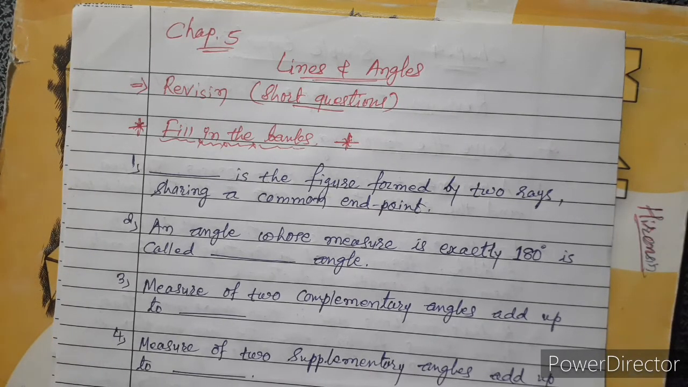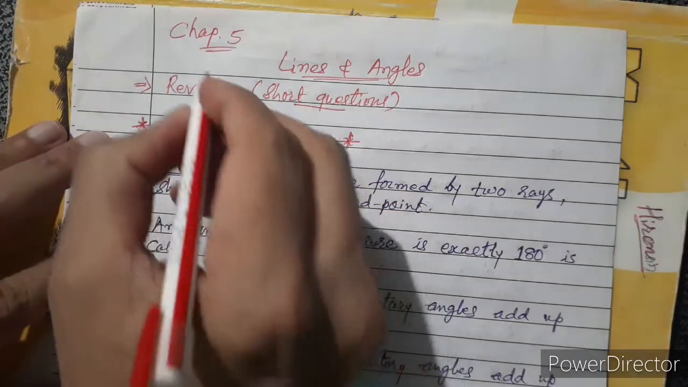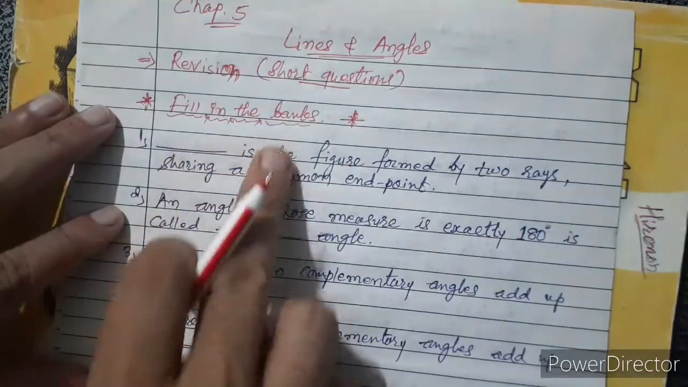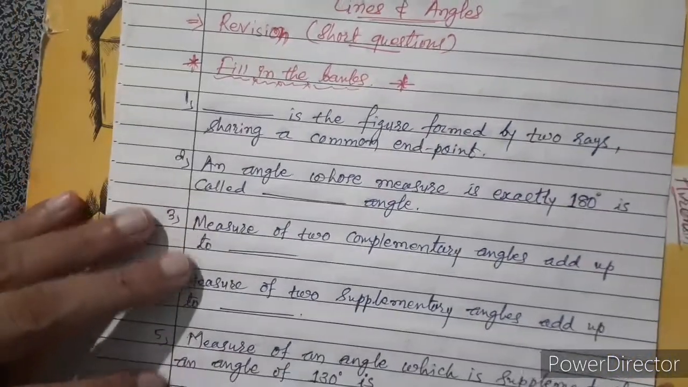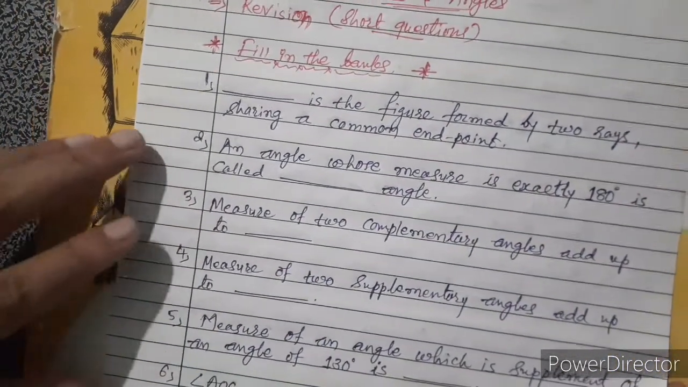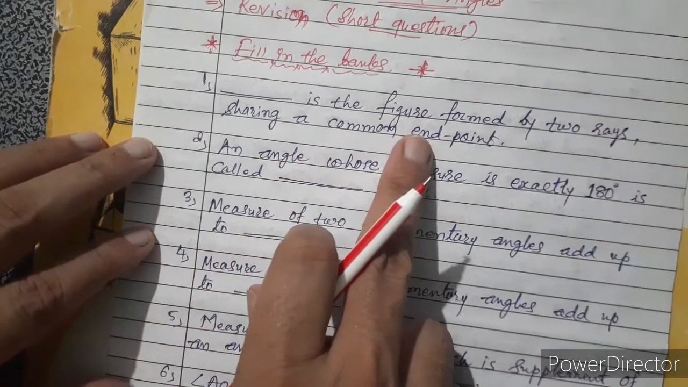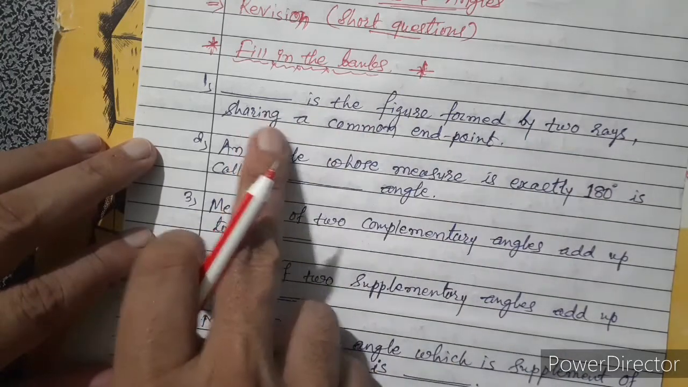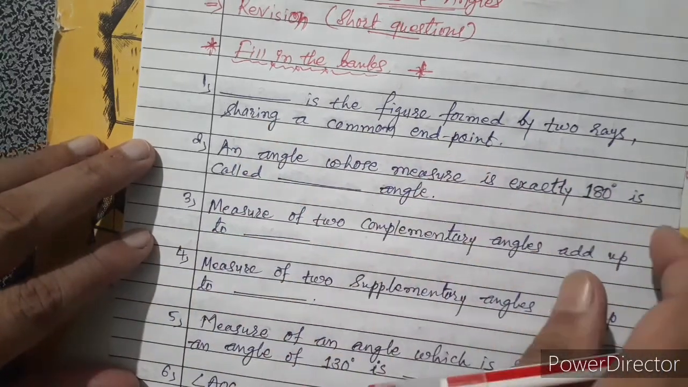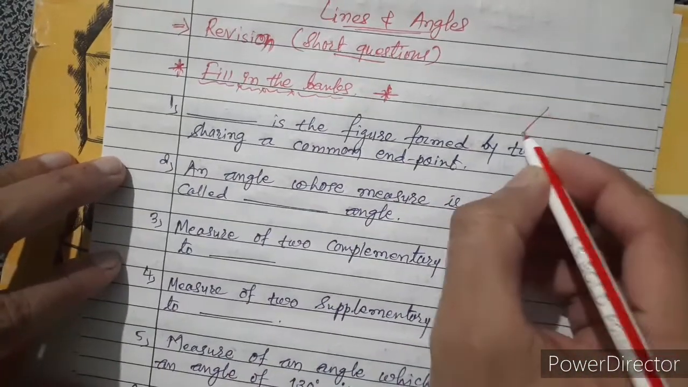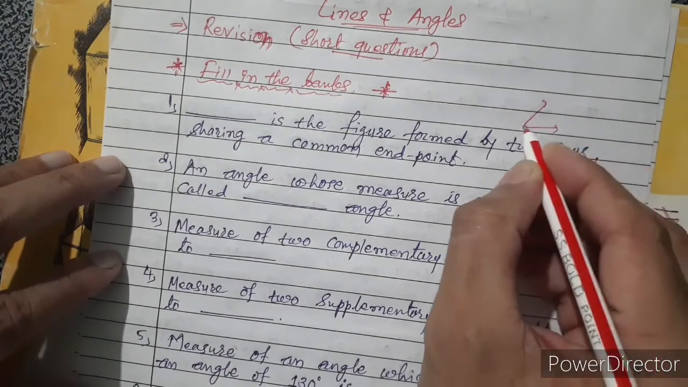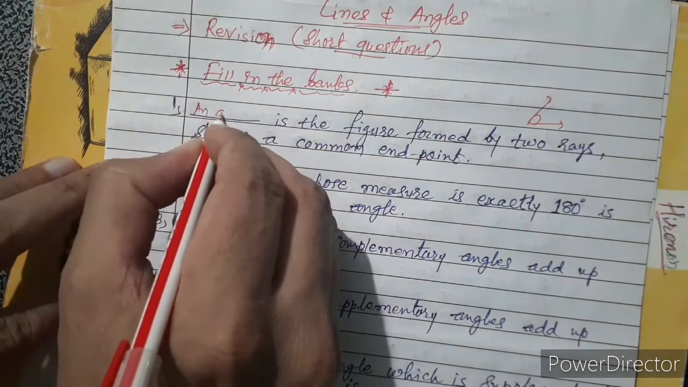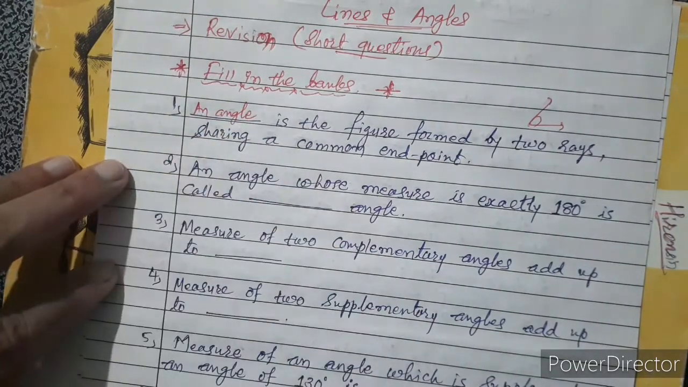In that, today we revise short questions. In that, fill in the blanks. So, first fill in the blank: dash is the figure formed by two rays sharing a common endpoint. Two rays are there like that. Look, two rays and a common endpoint. That one is an angle.